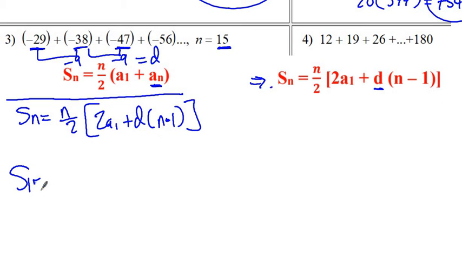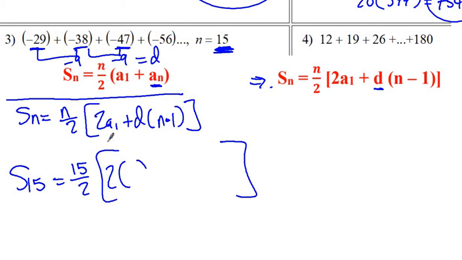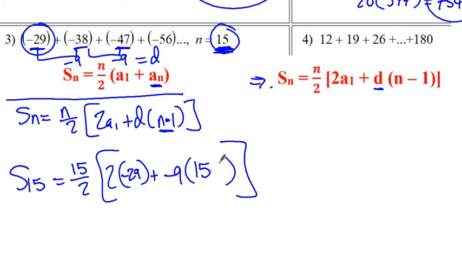So we're being asked to find the sum of the first 15 terms, because n is 15. That's going to be 15 terms over 2, and then 2 times a sub 1. The first term is a sub 1, that's negative 29. The common difference we found out is negative 9, and in this case n is 15, so n minus 1 would be 15 minus 1. And now we just need to simplify.